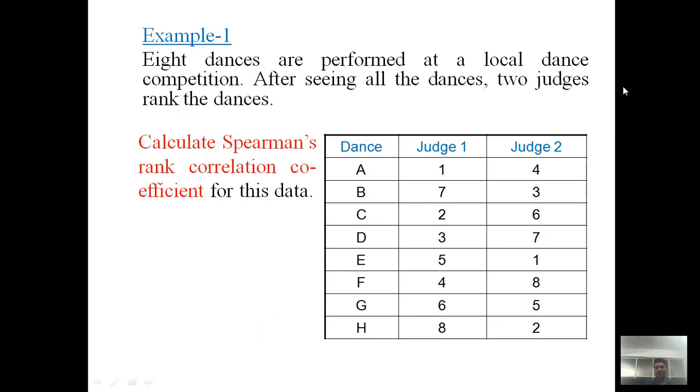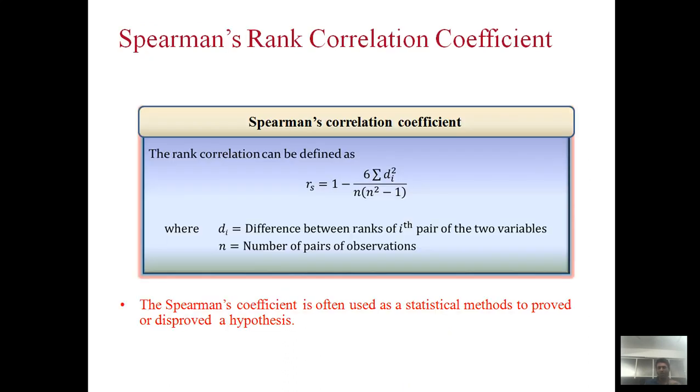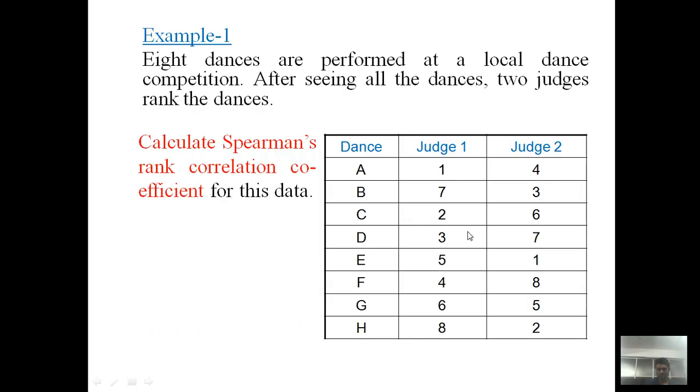Using the given data we obtain the value of r, the correlation coefficient. To obtain r we require just the summation of d_i, because n is the total number of observations, and there are 8 dancers. d_i is the difference between the rankings given by the two variables, that is the two judges.